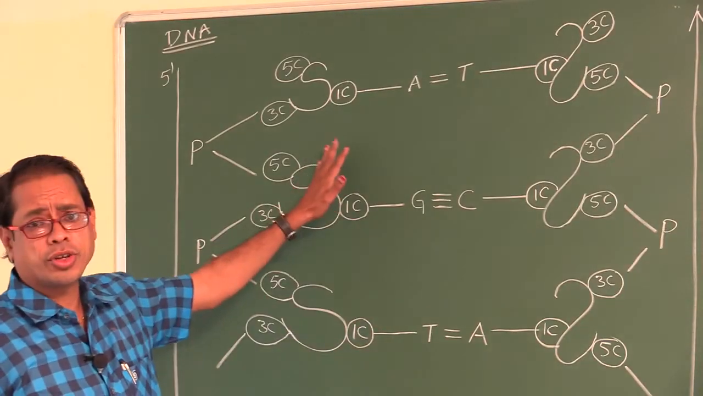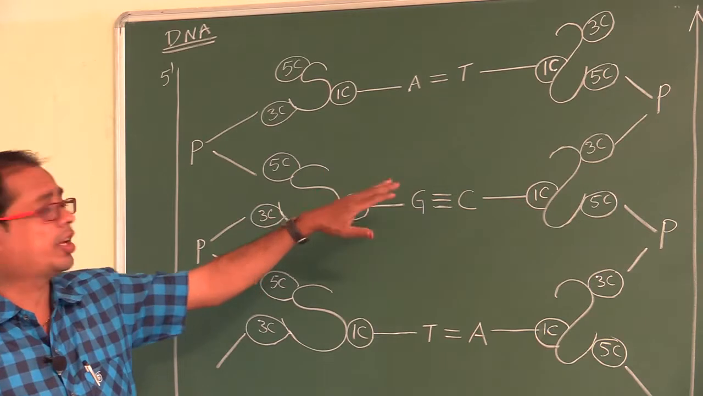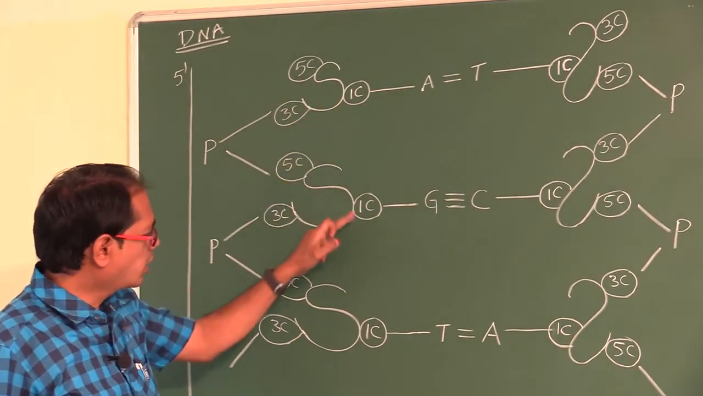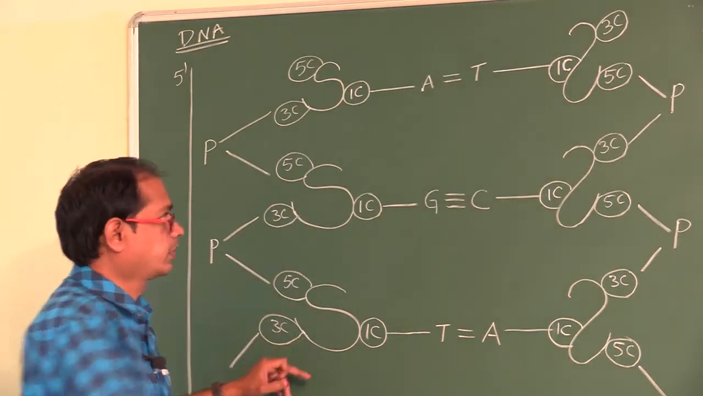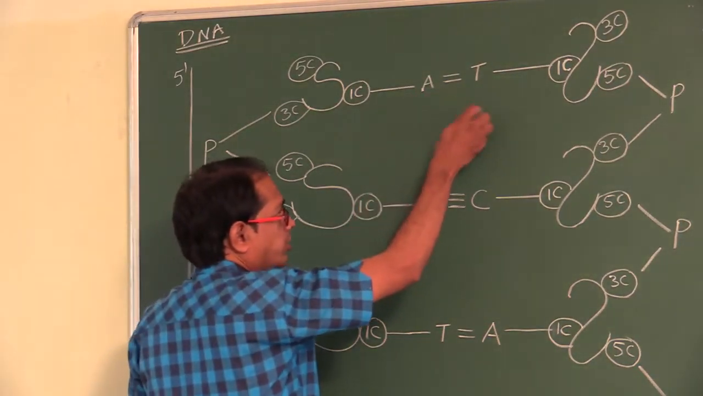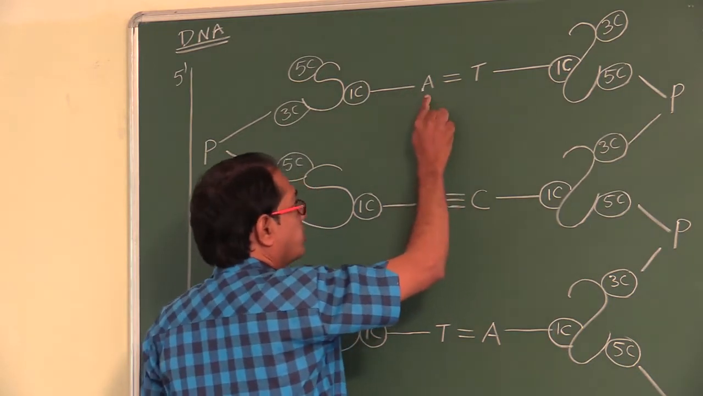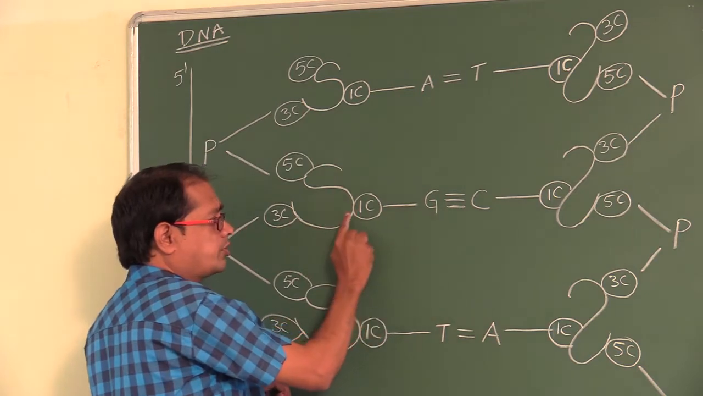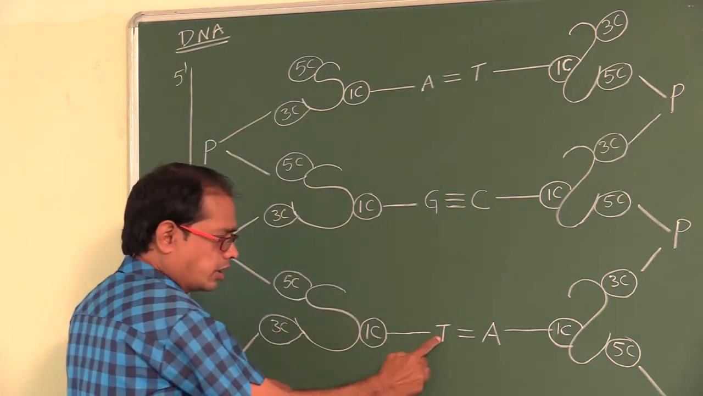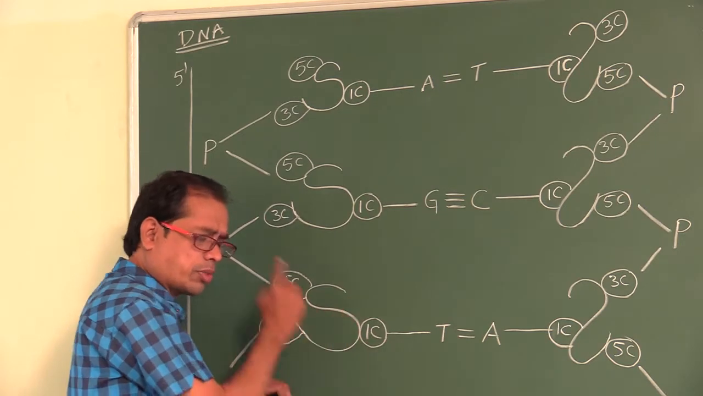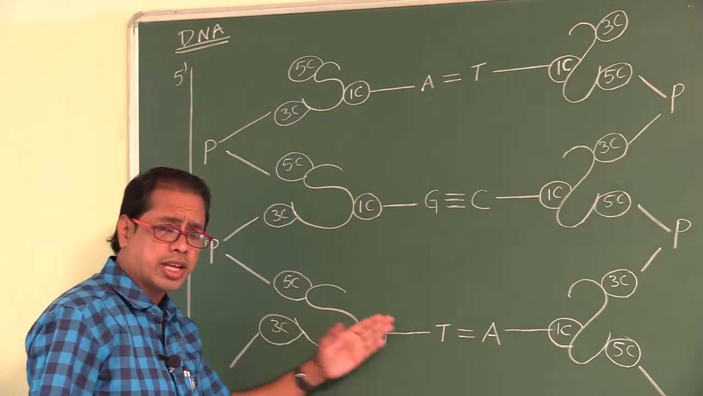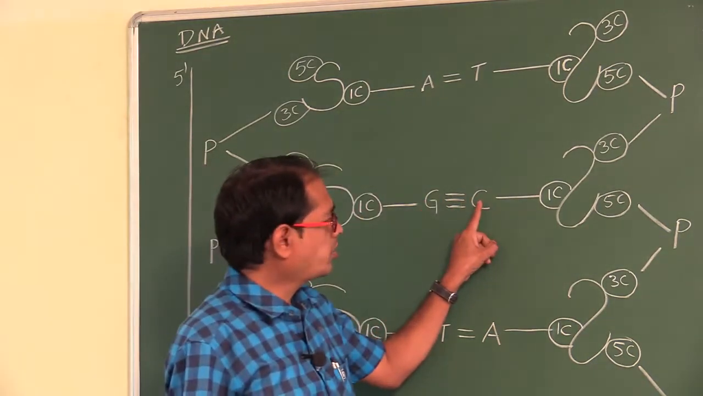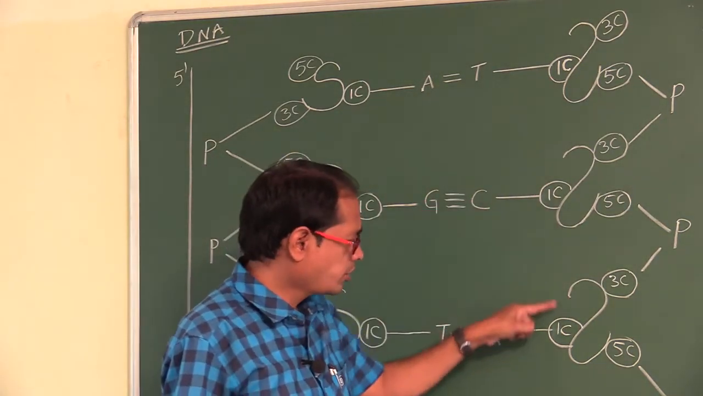Now look here, my dear students. This is the structure of DNA. S means sugar. The nitrogen base is attached to the first carbon of sugar. Nitrogen base is attached to which carbon of sugar? First carbon.